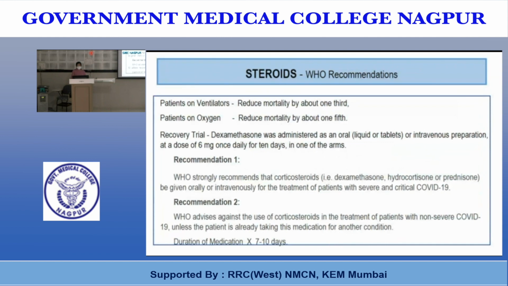Dexamethasone was administered as an oral or IV preparation at a dose of 6 mg once daily for 10 days. The WHO strongly recommended steroids, dexamethasone, hydrocortisone or prednisolone, to be given orally or IV for the treatment of patients with severe and critical COVID. WHO advised against the use of steroids in treatment of patients with non-severe COVID-19 unless the patient is already taking this medication for another condition. The duration of treatment is 7 to 10 days.